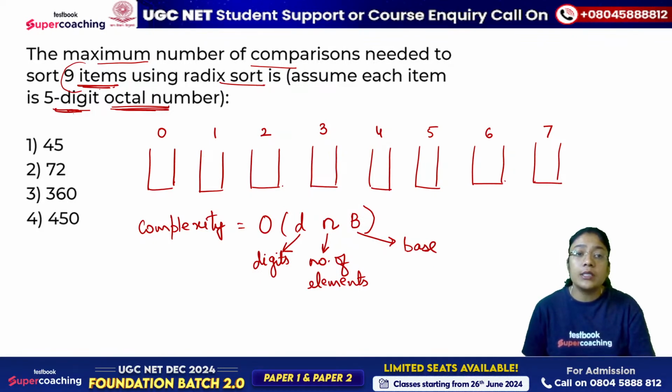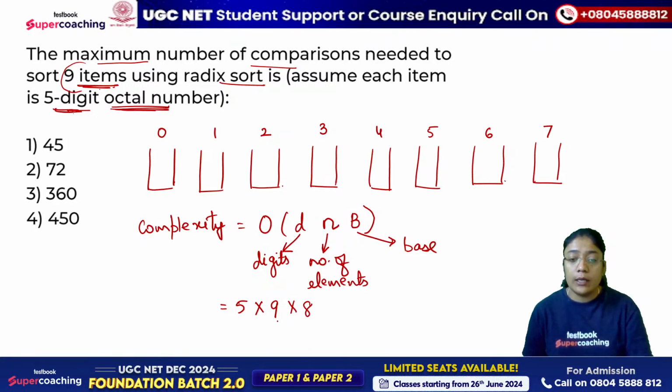Now, the number of digits is 5, the number of elements is 9, and the base is 8. So this comes out to be 9 into 8 is 72, into 5 is 360. So the correct answer for this question is option 3, that is 360. Easy, simple, good to go.